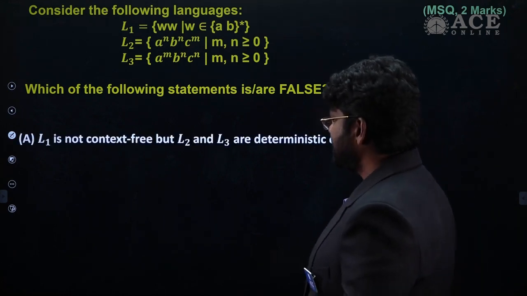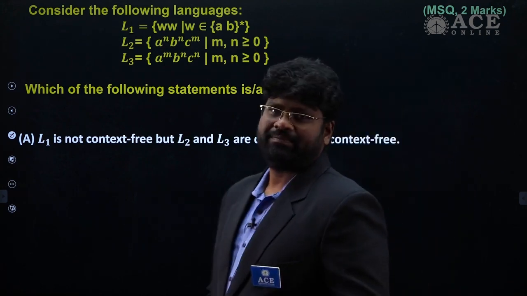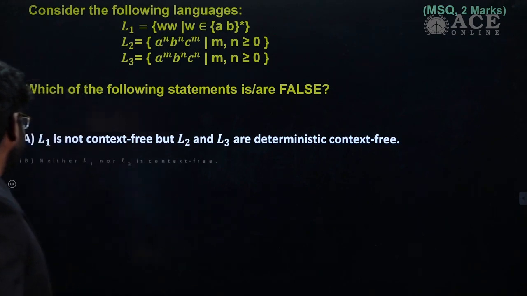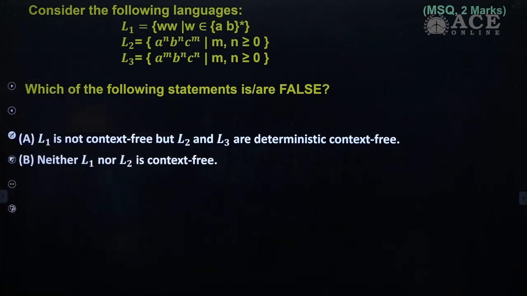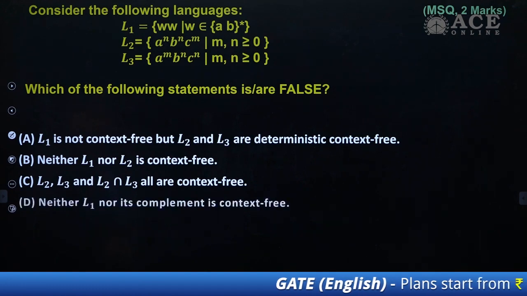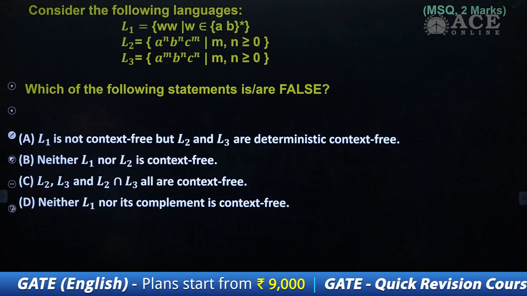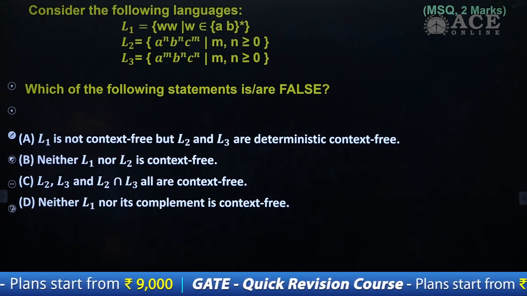Option A: L1 is not context free, but L2 and L3 are deterministic context free. Option B: neither L1 nor L2 is context free. C: L2, L3 and the intersection of L2 and L3 are context free. D: neither L1 nor its complement is context free.